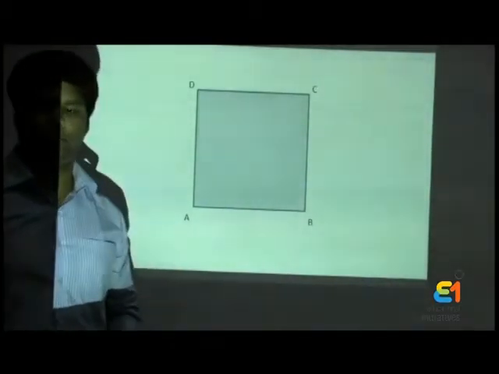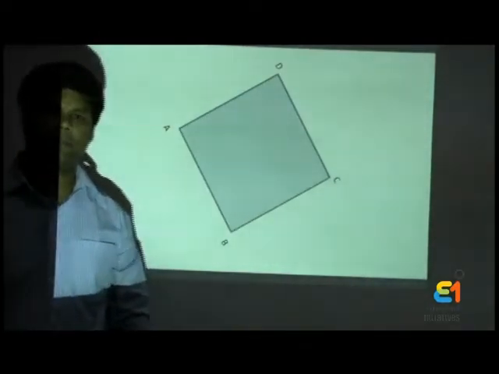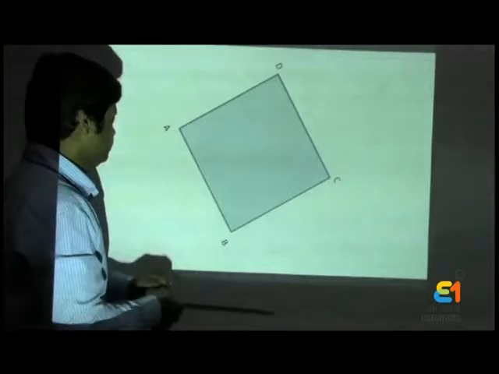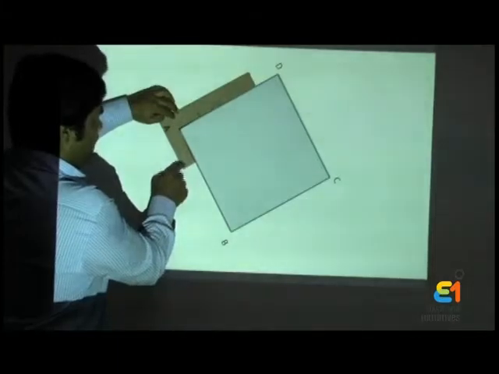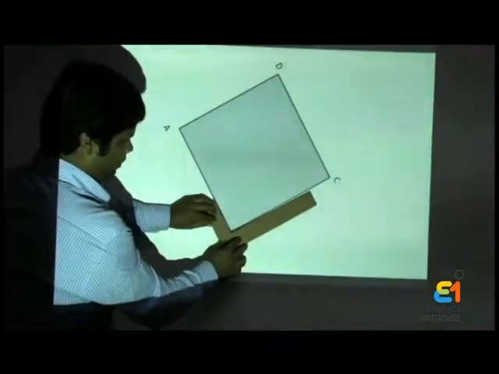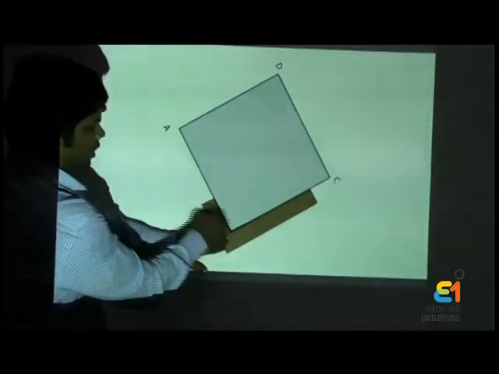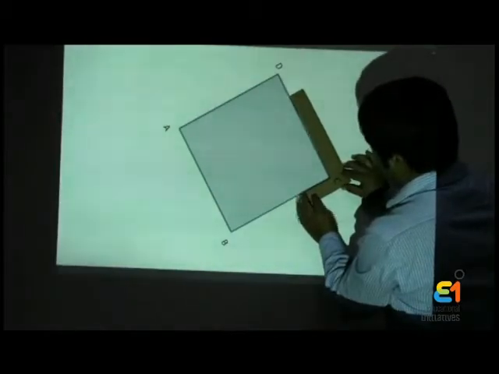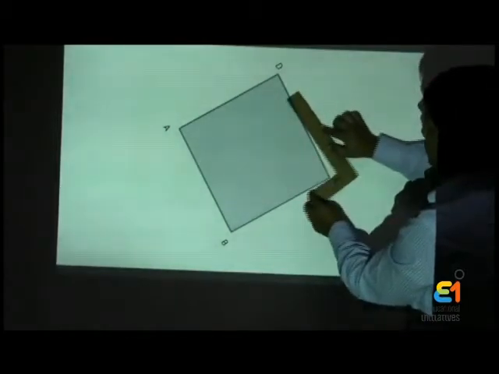Now let us turn this shape. Now let's check for the angles in this new position. Angle A is the square corner and therefore it forms a right angle. Angle B is a right angle as well because it forms a square corner. Angle C also forms a square corner and therefore is the right angle.